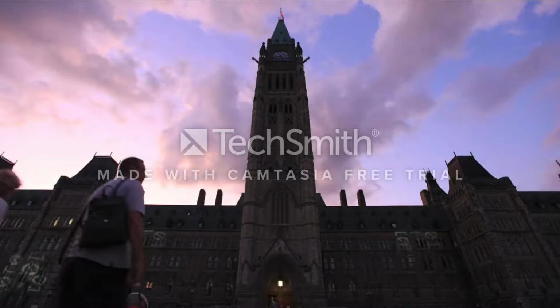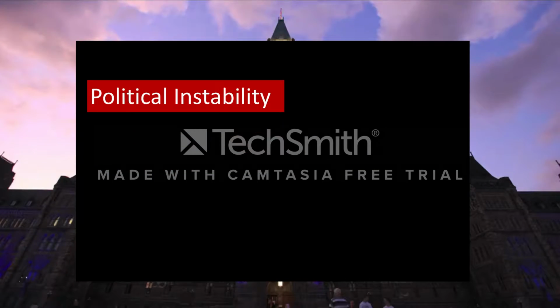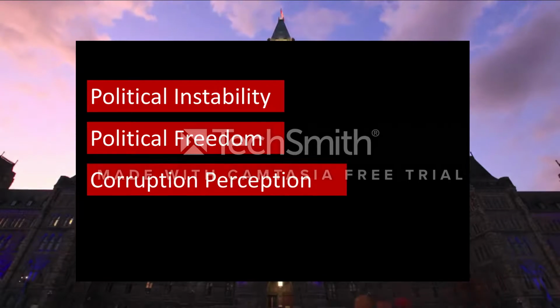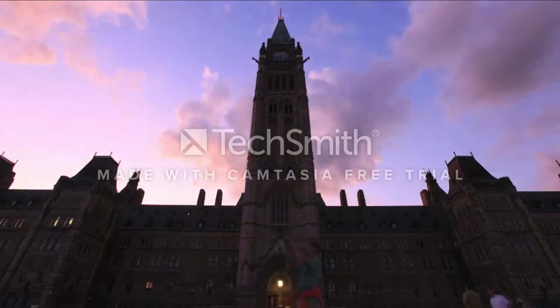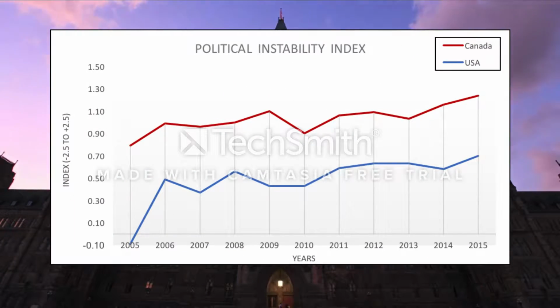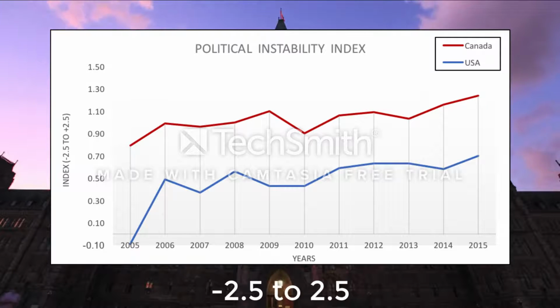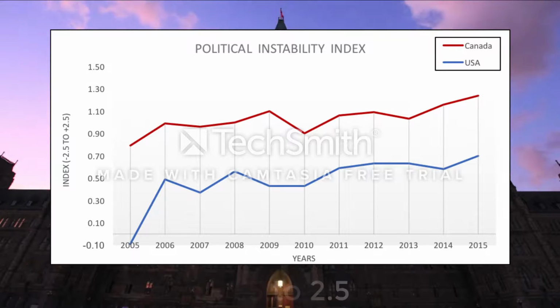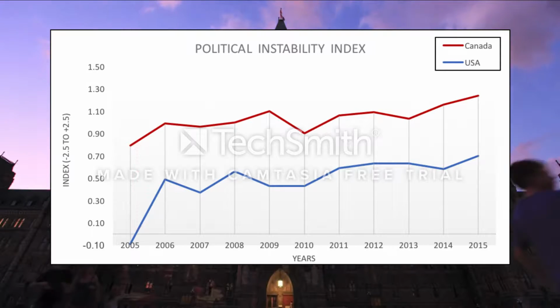There are a few political indexes that will be discussed: political instability, political freedom, corruption perception, and rule of law. The Political Instability Index is measured on a scale of -2.5 to 2.5. Canada's indexes are much higher than the United States over the years, as shown.